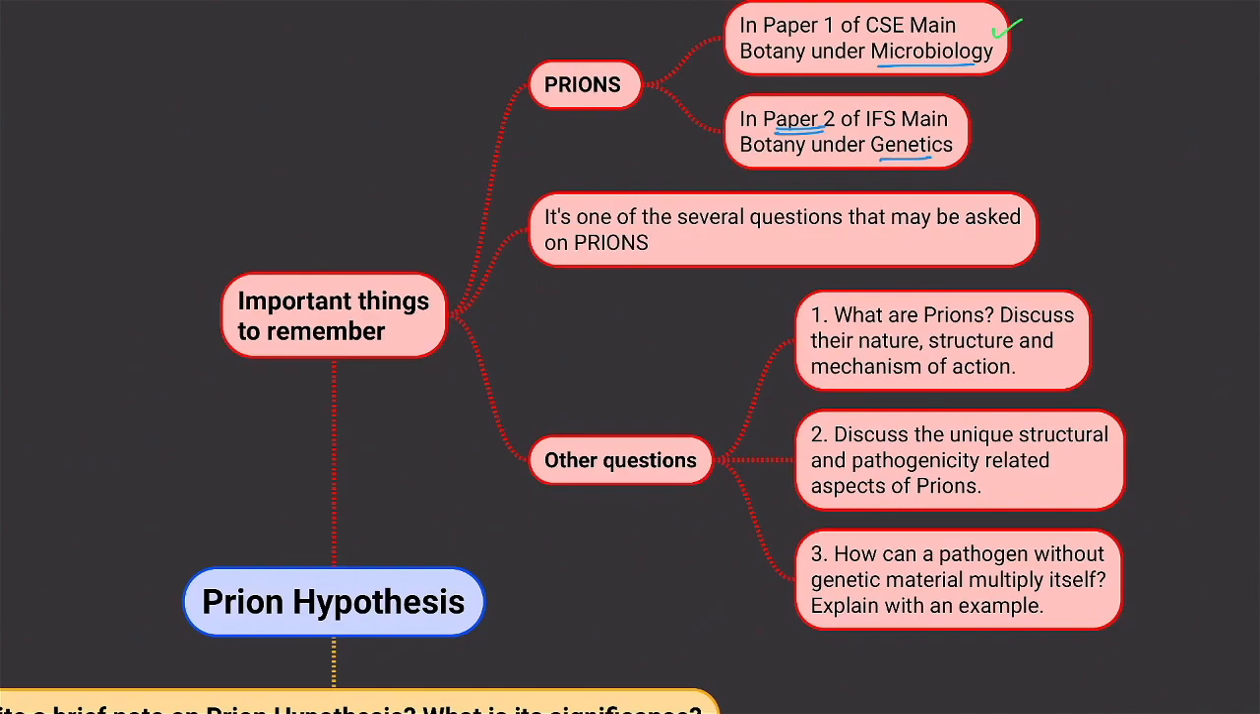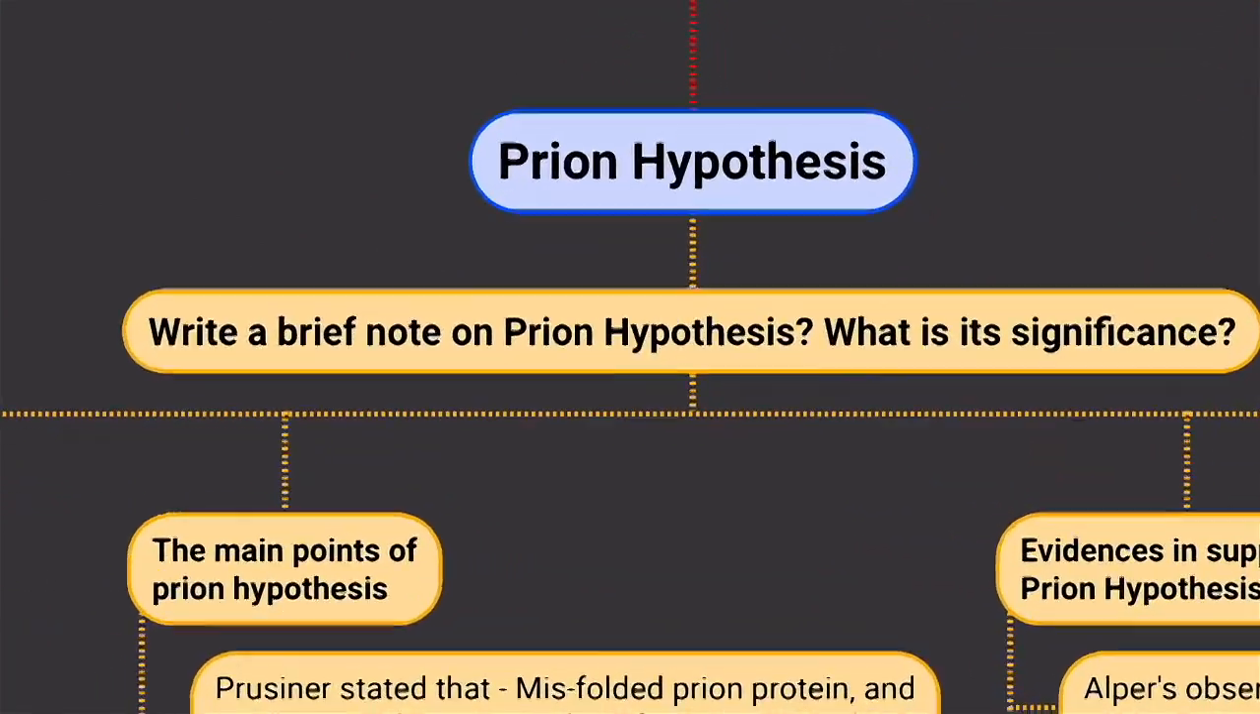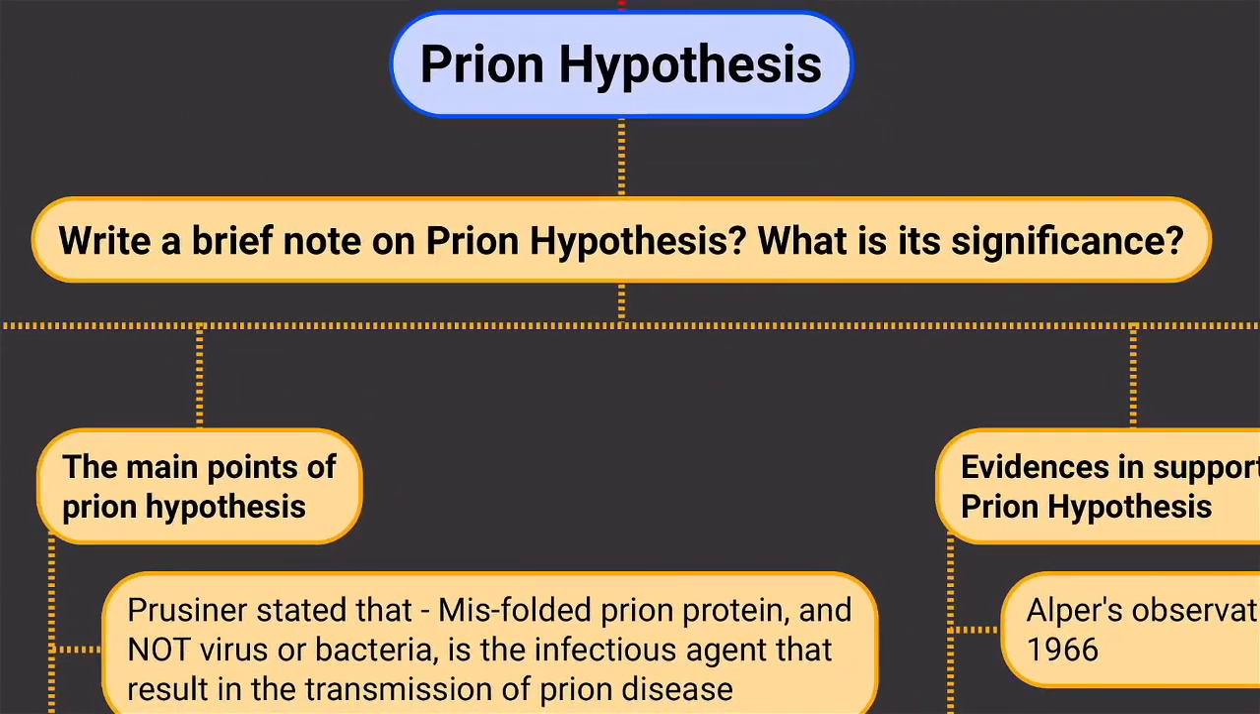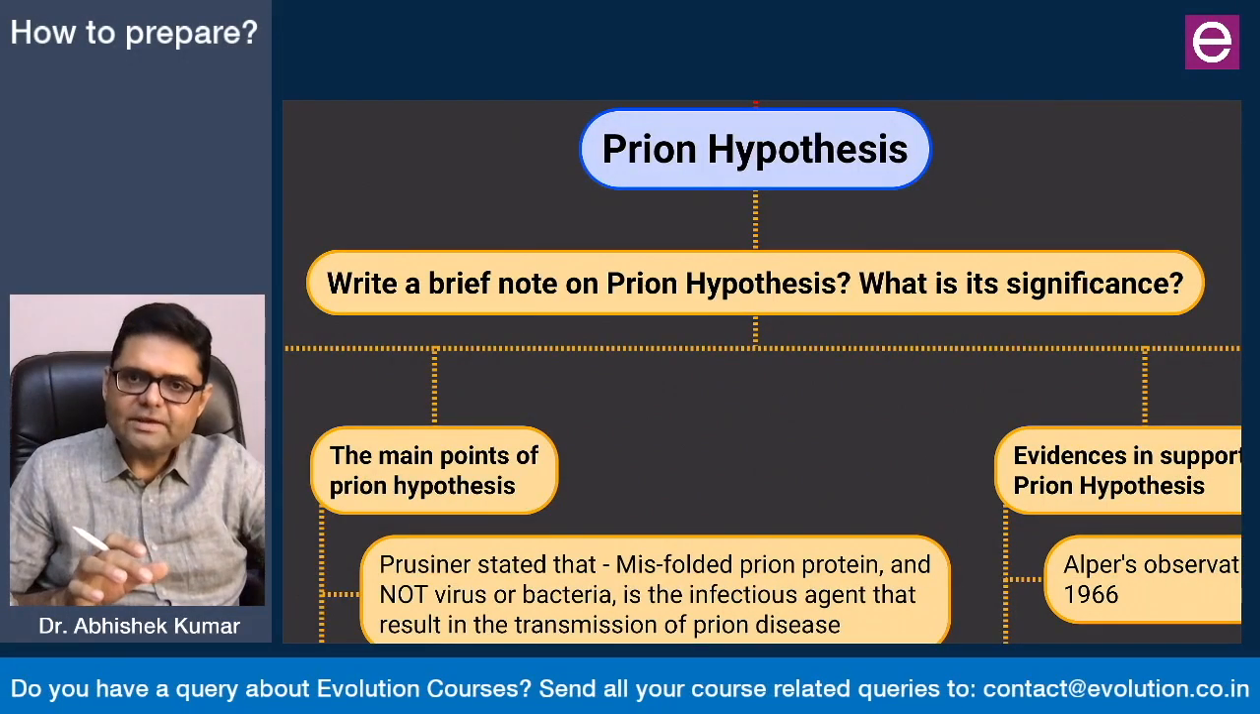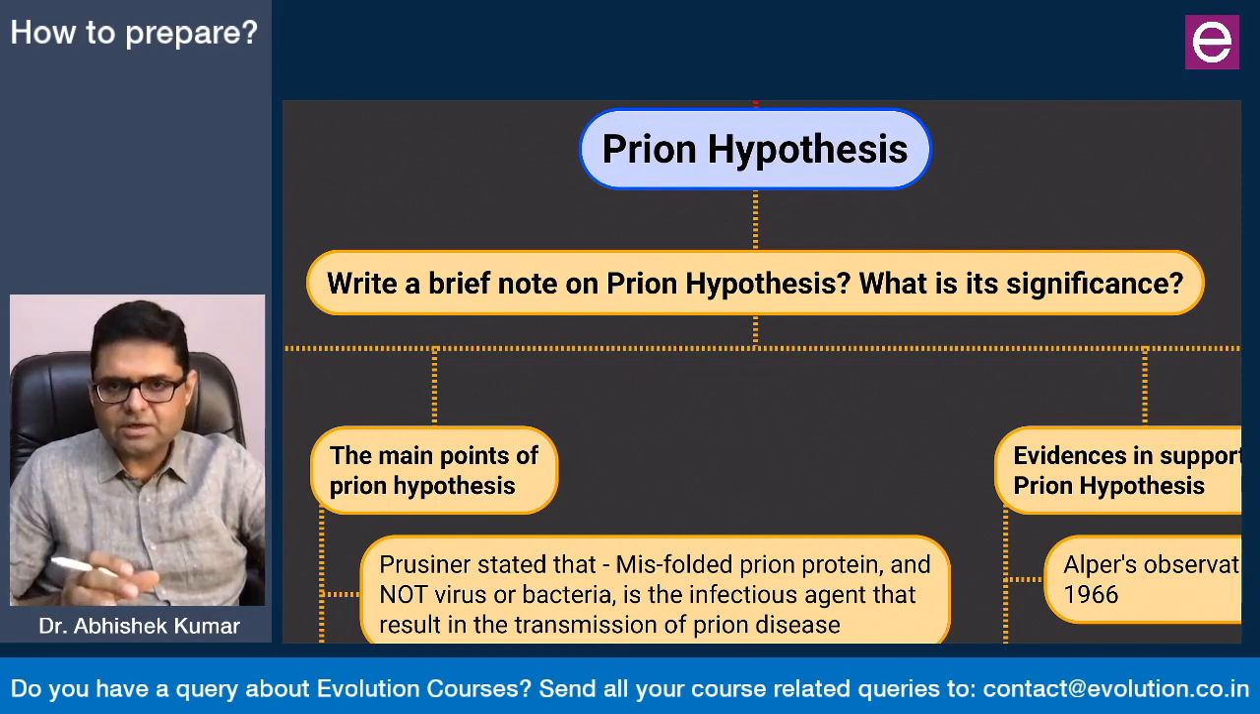Now let's come to the main question which we are going to discuss today. Write a brief note on Prion hypothesis and what is the significance. That means, what is the significance of Prion hypothesis? Let us see what are the main facets of this answer. The question is asking, what is Prion hypothesis? Write a brief note upon it. And the second part of the question is asking you to comment upon the significance.